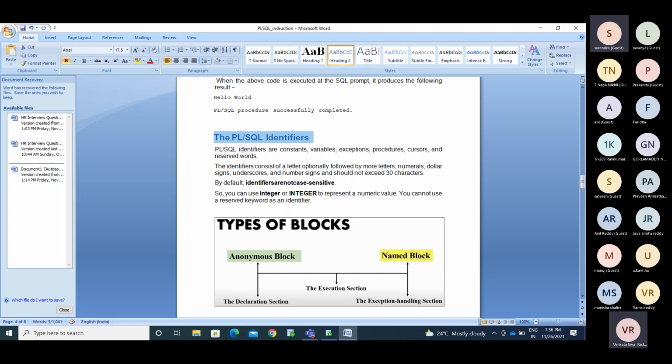If you have the pi value, in mathematics pi is 22/7, around 3.14. The value never changes at any time. Those types of things we can declare in the declarative section as a constant. A normal variable may be changed at any time. If we assign v equal to 1234, later you can assign 125 and it changes the value. It ignores the previous value and stores the new value.